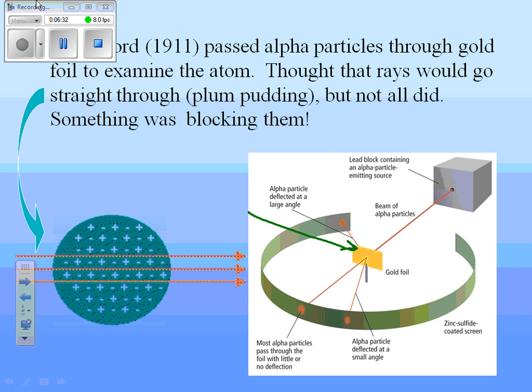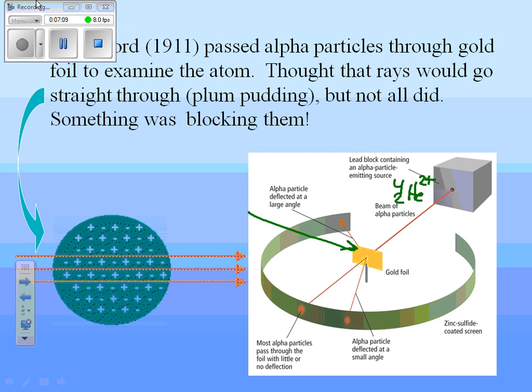And he gave off alpha particles, which you'll remember from the last lesson, is a helium nucleus. And it has a positive 2 charge. So what he did was he detected where the alpha particles ended up after getting shot through the gold foil. And what he found out is that most of them went straight through. Well, this is a big surprise because he's putting it through a solid. But most of the alpha particles actually went straight through. So from that, he concluded that atoms were mostly made of empty space.